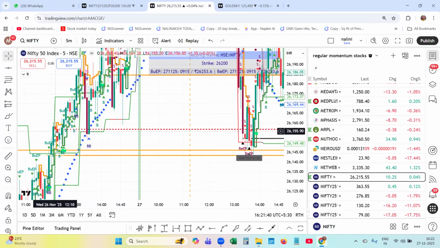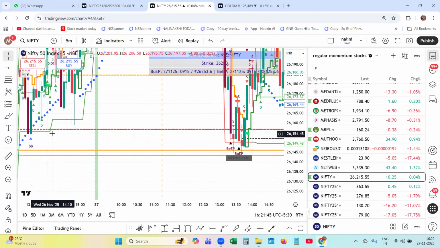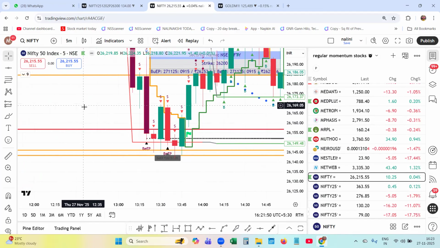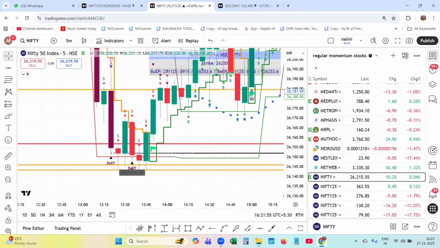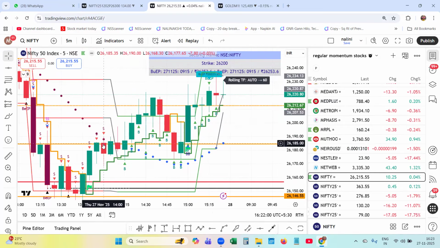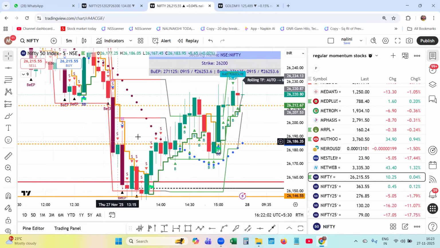That was yesterday, Wednesday, around 12:10 p.m. These call writers were there and they were trapped, and the market had moved higher. So this level acted as the flip level, and the market tried to regain and moved from one level to another level, 26,185. This is the 15 minutes EP level, resistance level, call writer level, and then it traveled to this level.